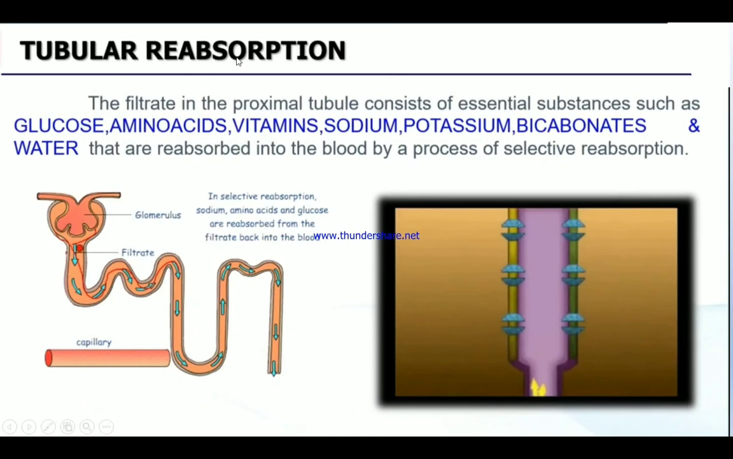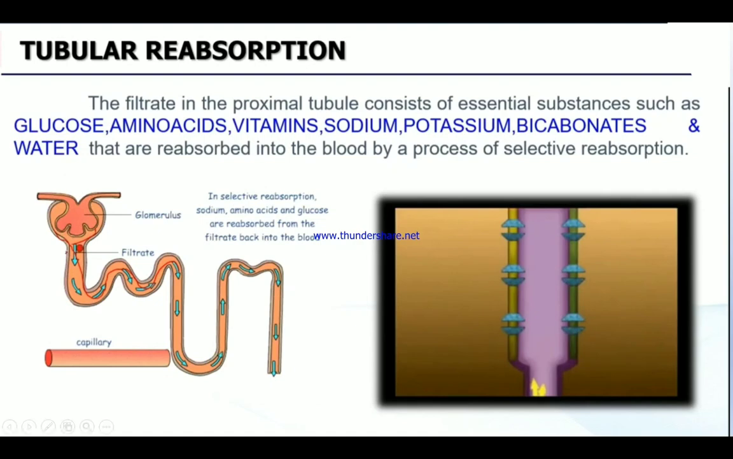And next one, tubular reabsorption. Here the filtrate in a proximal tubule, see this is the proximal tubule, right? So essential substances will be taken back to the body, non-essential substances will be taken to the proximal tubule. The filtrate in the proximal tubule consists of essential substances such as glucose, amino acids, vitamins, sodium, potassium, bicarbonates and water. Few more essential substances will be there in the proximal tubule, and those will again be taken back. There are some essential substances left out, so that will be reabsorbed.